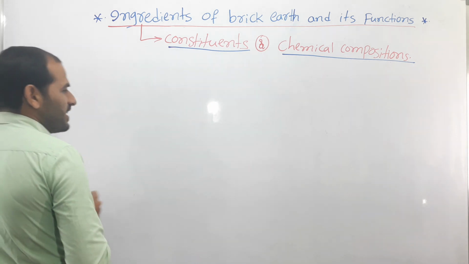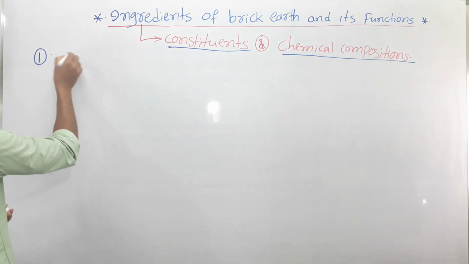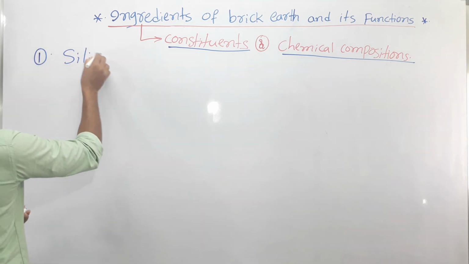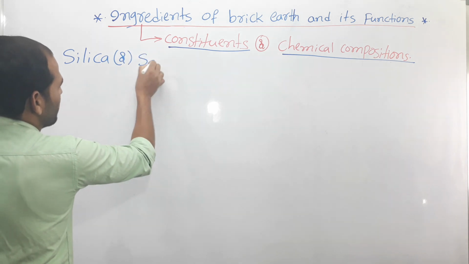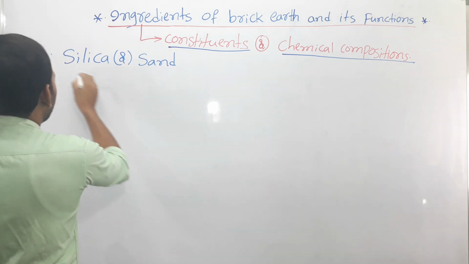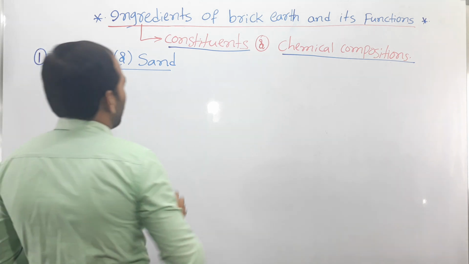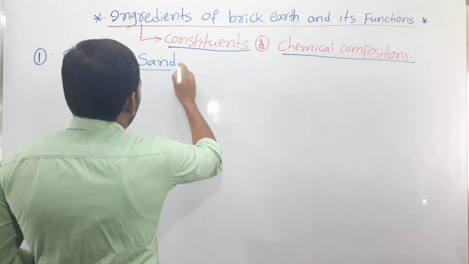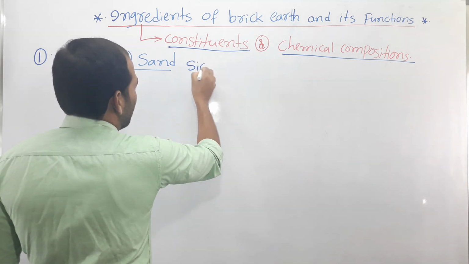The first major ingredient of brick earth is silica. Silica is also known as sand. The chemical formula for silica is SiO2.